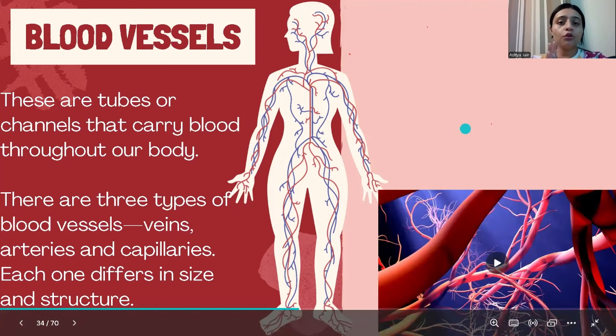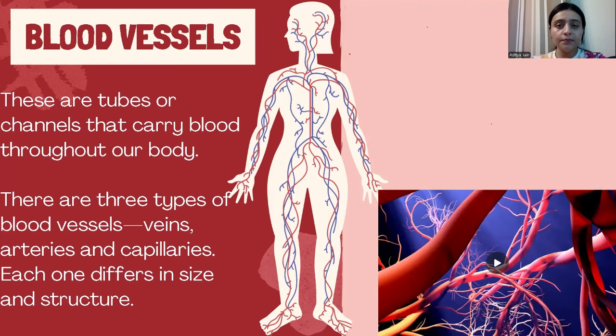So let us learn something about the blood vessels. What are blood vessels? Just as numerous pipes are connected to your home so that water can reach from the source to your home, your body also has channels, pipes, a tubular structure in science language. This tubular structure is known as the blood vessels.